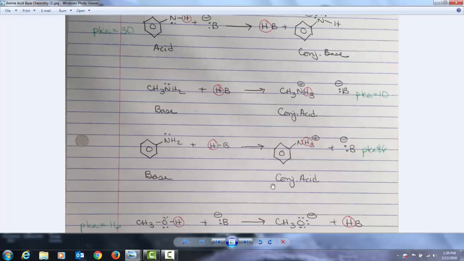We're talking about a species like this when we're talking about the pKa. So if you put an electron donating group on this ring, especially at the ortho and para positions, though you still see this with meta, the pKa of the corresponding conjugate acid will be greater than 4.6 because they will be weaker acids.